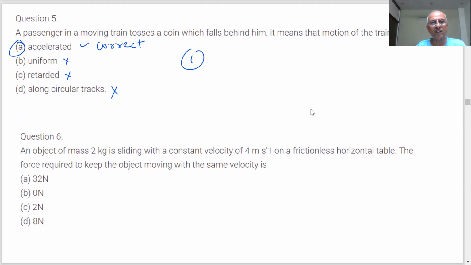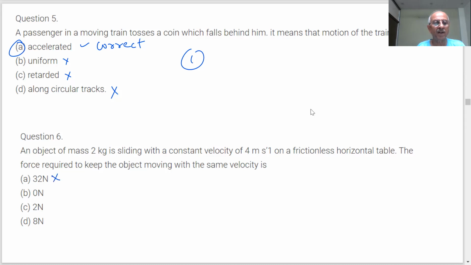An object of mass 2 kg is sliding with constant velocity. Mass is 2 kg, velocity is 4 meters per second, on a frictionless horizontal table. The force required to keep the object moving with the same velocity is? How much force will be required? 0 Newton. Why?